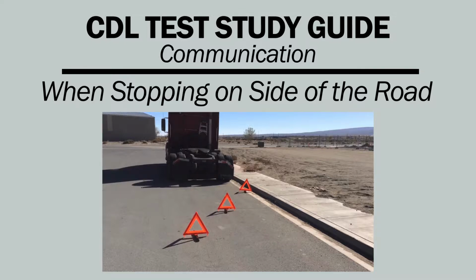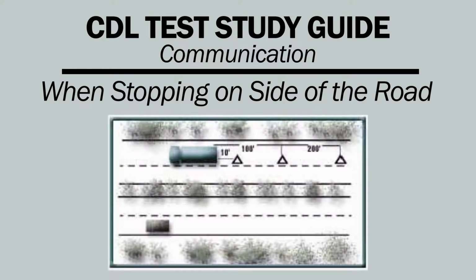Place the warning devices in the following locations: on two-lane roads carrying traffic in both directions or on an undivided highway. Place warning devices within 10 feet of the front or rear corners of your vehicle. Place a warning device 100 feet behind or ahead of your vehicle. Place it on the shoulder or in the lane where you stopped.